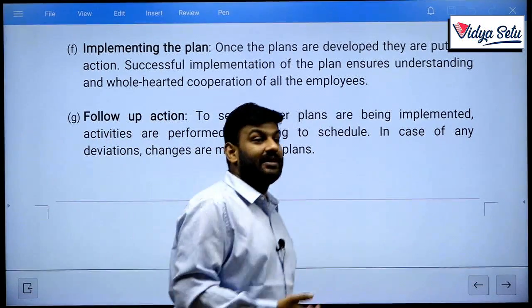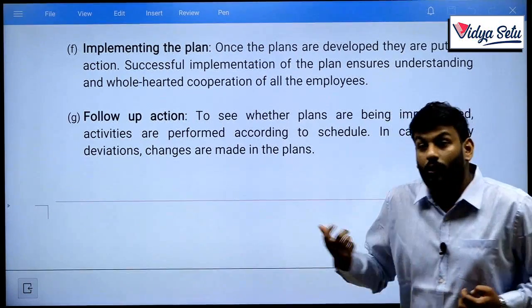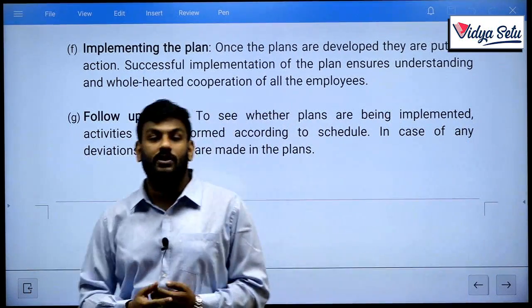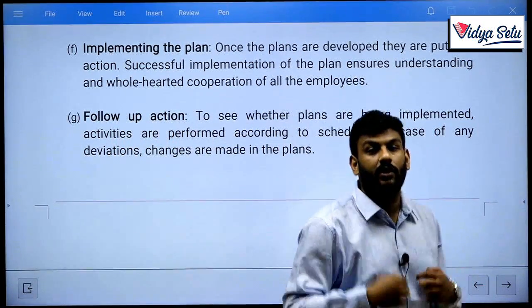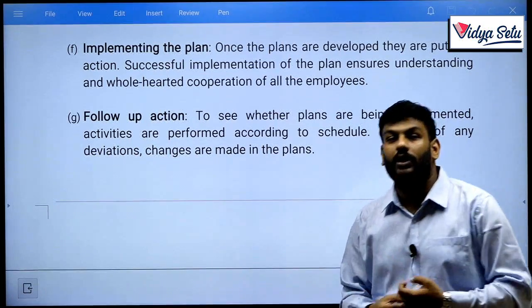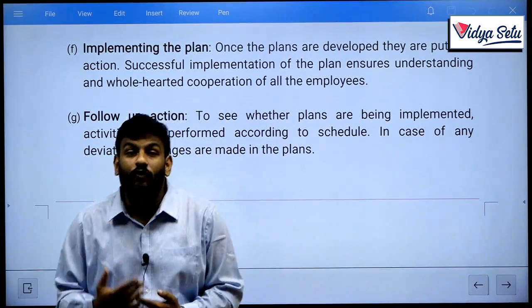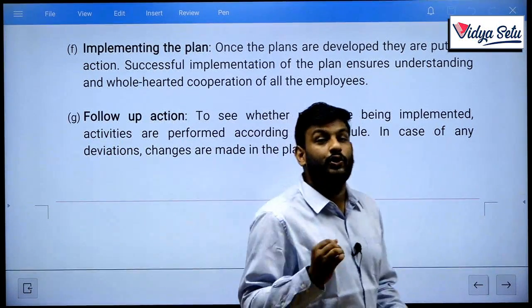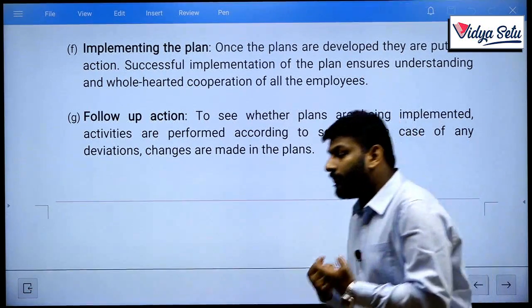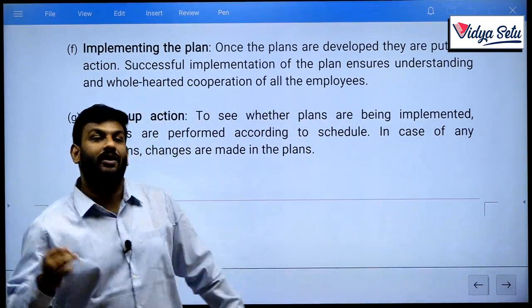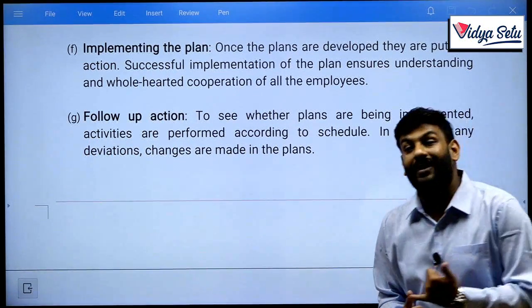You won't cancel, or say you were just kidding, that you don't want to go to Mumbai, you just wanted to do the research only. My dear friends, if you want to go to Mumbai, then you have to sit in the flight so that you can do your work as well as your task. It also happens in a business organization: if you want to complete your task, then you should implement your particular plan. Otherwise, if you won't be able to implement a plan, then my dear friends, your targets or objectives won't be achieved in an effective and efficient manner.